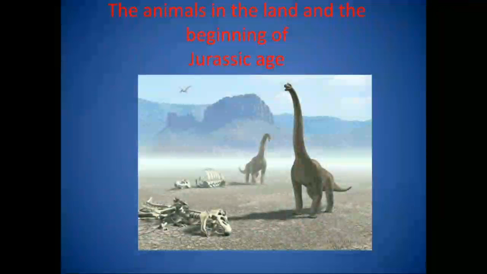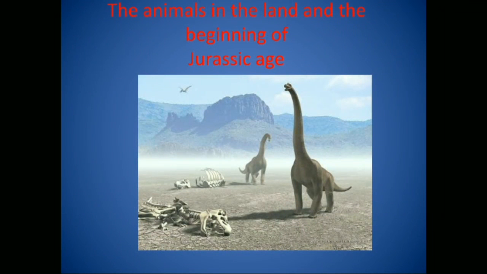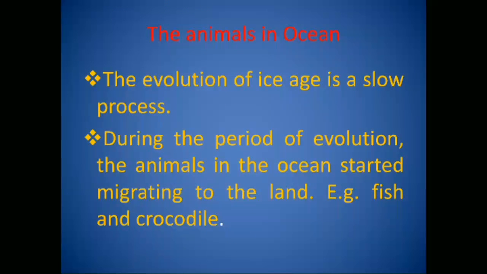The animals in the land and the dense forest caused the beginning of Jurassic Age. What happened to the animals in the ocean? The evolution of Ice Age is a slow process. During the period of evolution, the animals in the ocean started migrating to the land.